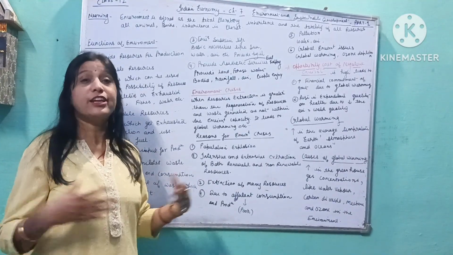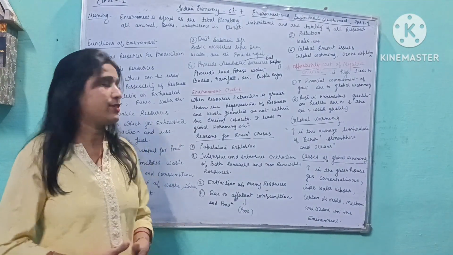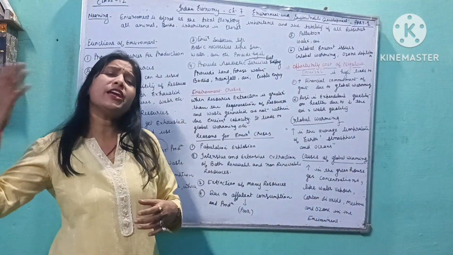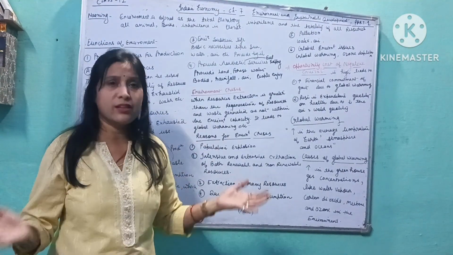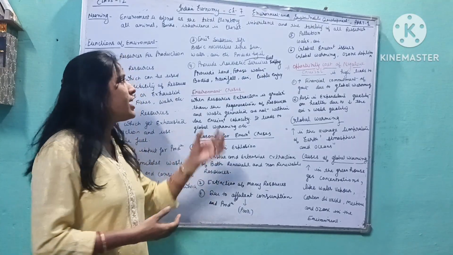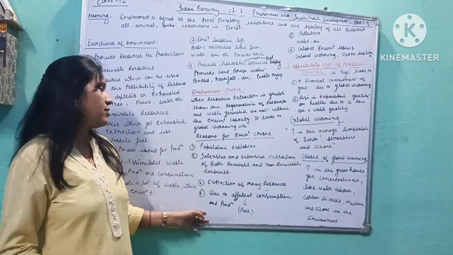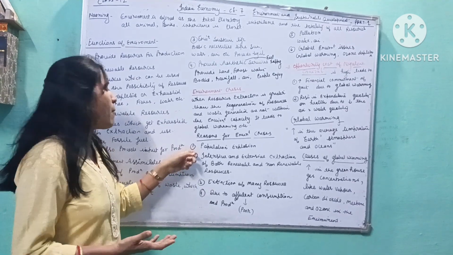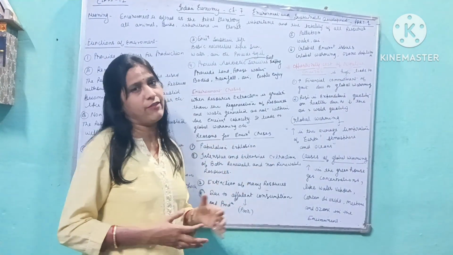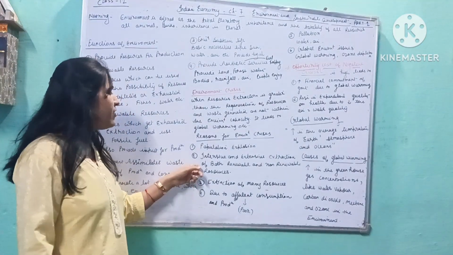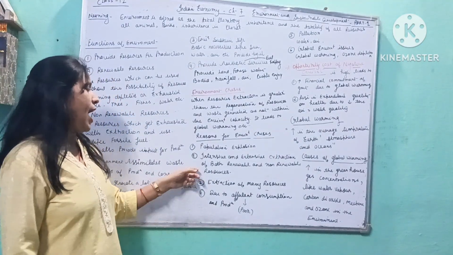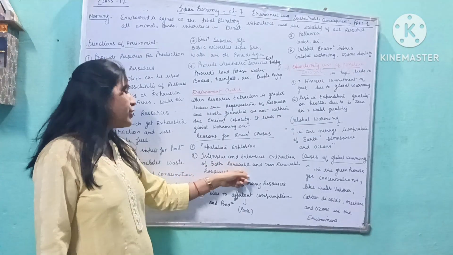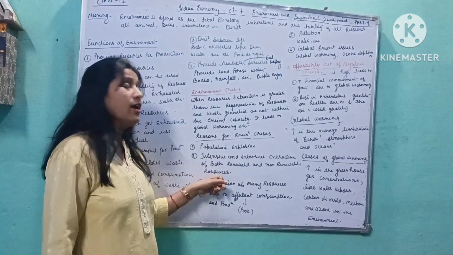Now the question is, why does the environment crisis arise? It means, what are the reasons for the environment crisis? There are many reasons for the environment crisis. Here we will discuss some reasons. The first is population explosion. As we all know, population is a main cause of the environment crisis. The second one is intensive and extensive extraction of both renewable and non-renewable resources.